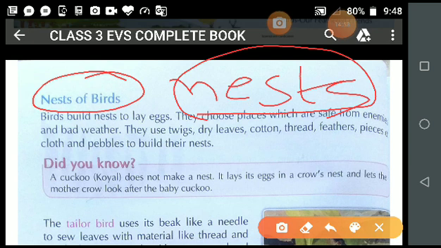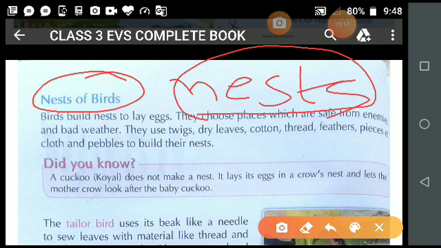Do you know, student, what this process is known as? The baby bird coming out from the egg. This process is known as hatching. Is it clear?